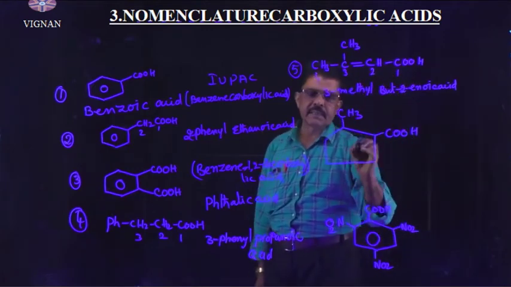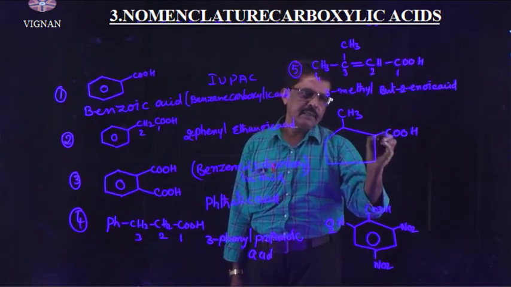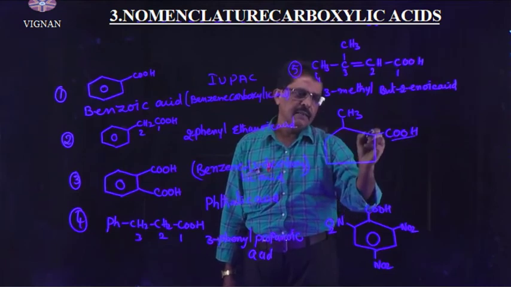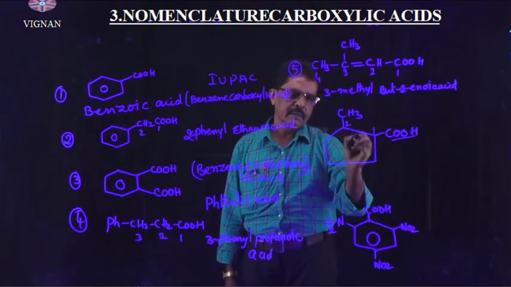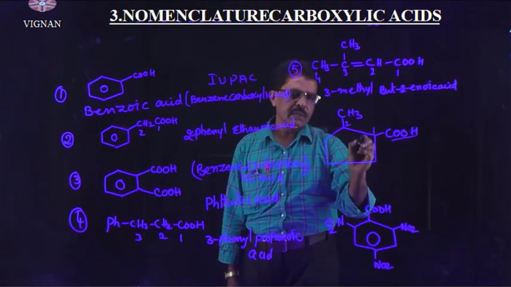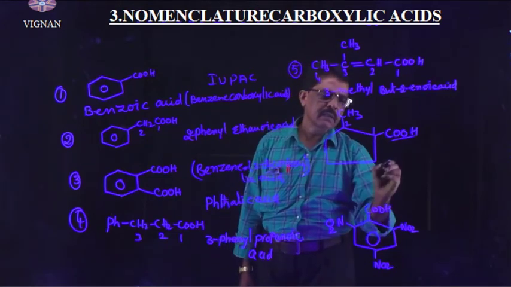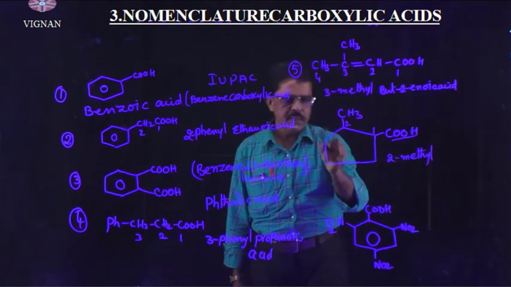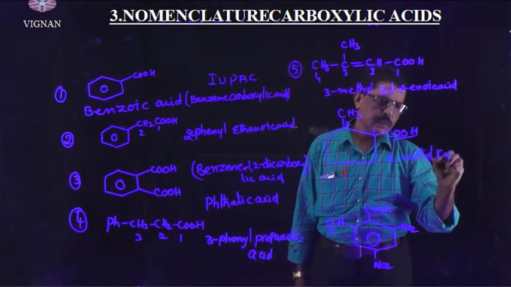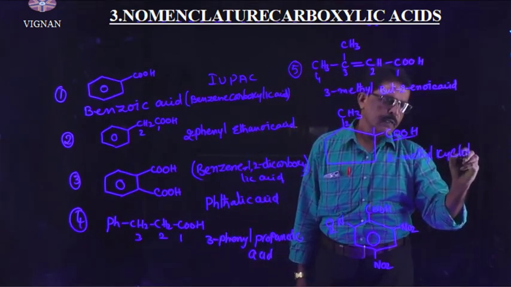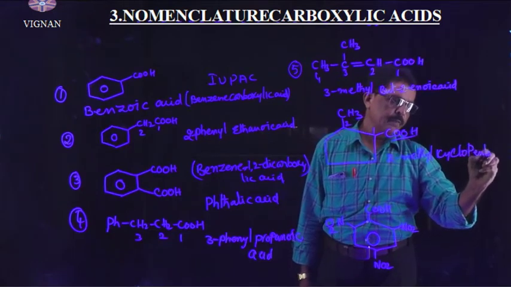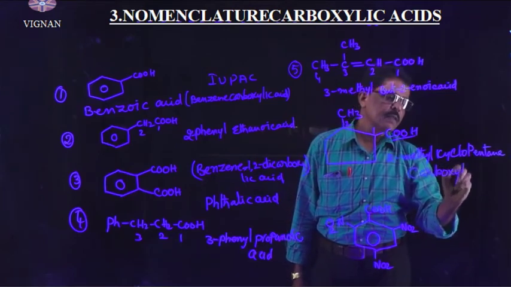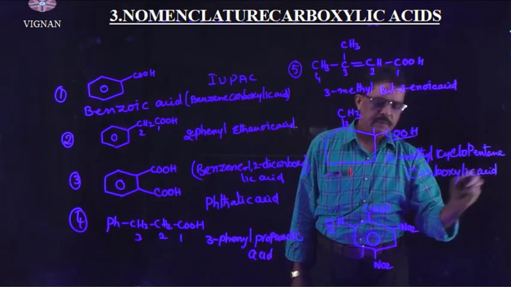Here a cyclic compound is there. The carbon of the carboxylic group attached to the cyclic ring is number 1. Give the numbering starting from that carbon as number 1. So here the name is 2 methyl cyclopentane carboxylic acid. Okay, it's all right.